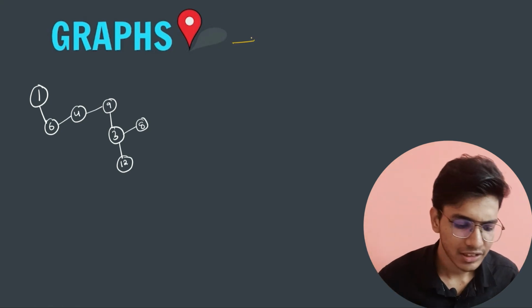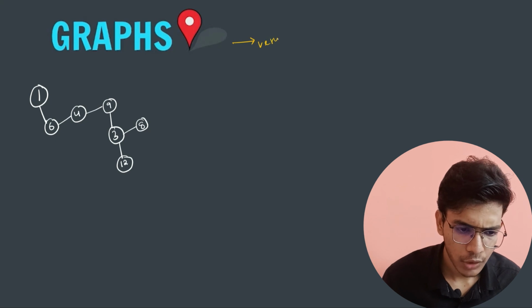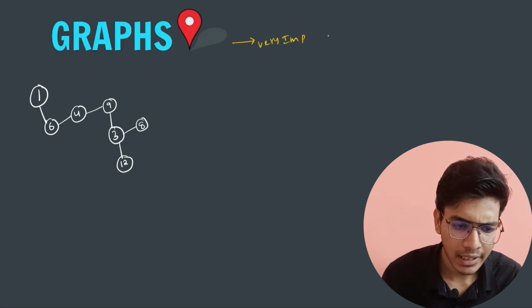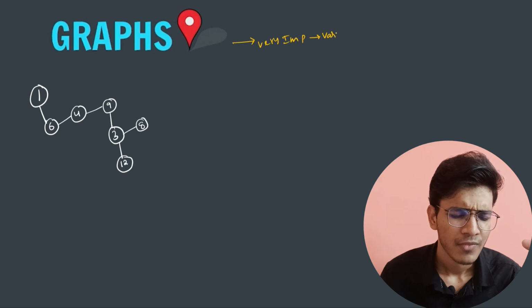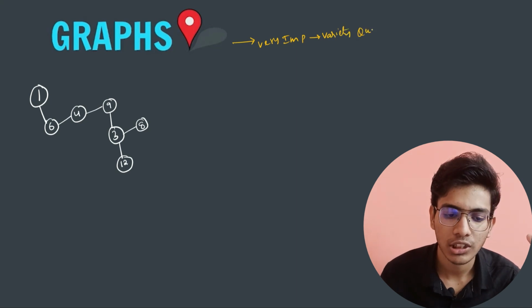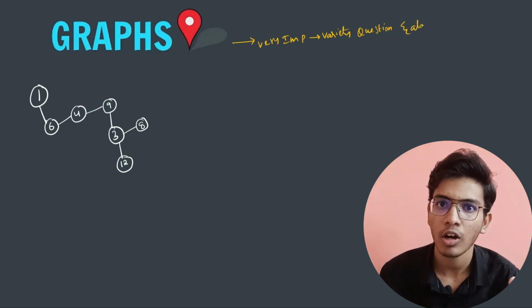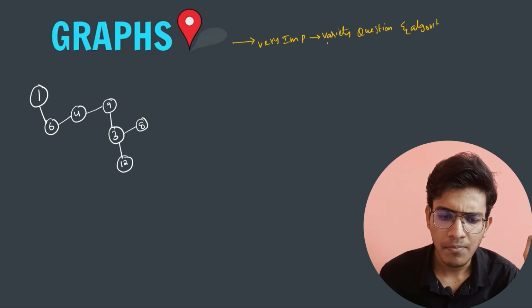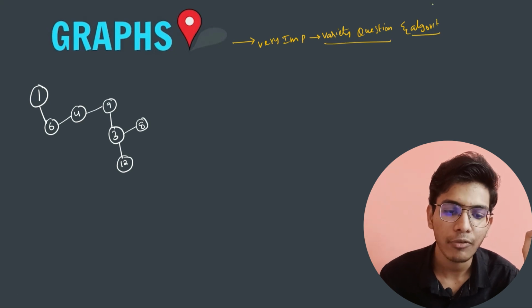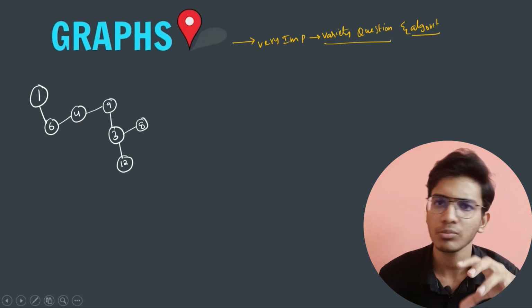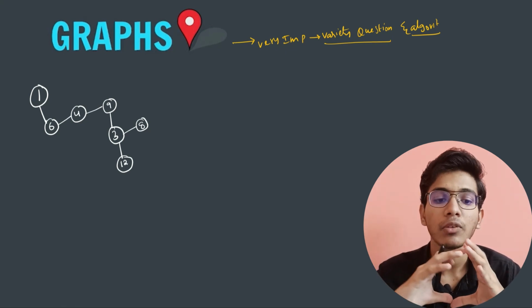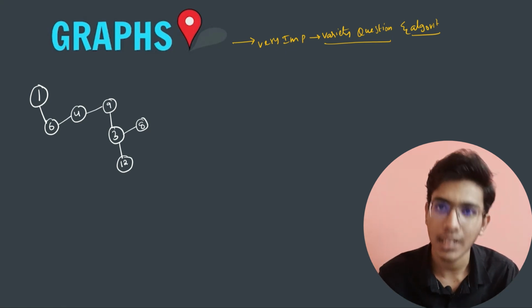Okay, so this chapter, this data structure which we are going to study, is a very important data structure because we can create a variety of questions and algorithms from it. There are various algorithms which we are going to study in the later part of the session. In part 2, part 3, we will study different algorithms, right? So from the concept of graphs, we can derive a variety of questions and algorithms which are really important and which are the foundation for other concepts.